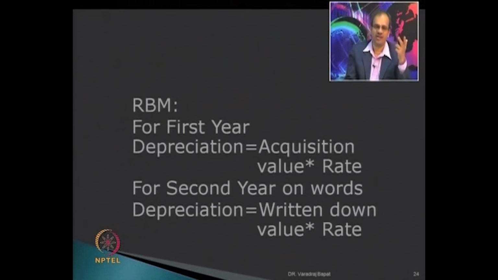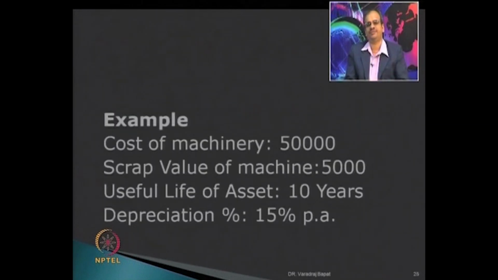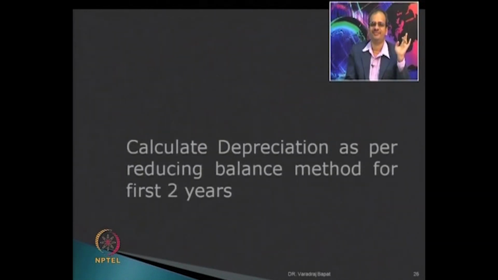So, here you can see in the first year the depreciation is charged on acquisition value, so acquisition value into rate. From the second year onwards, it is written down value into rate. So, let us see a small example. The cost of machinery is 5 lakh, scrap value is 5,000, useful life is 10 years. The company has decided the depreciation rate at 15%. So, how much will be the depreciation each year? Calculate it for the first 2 years.